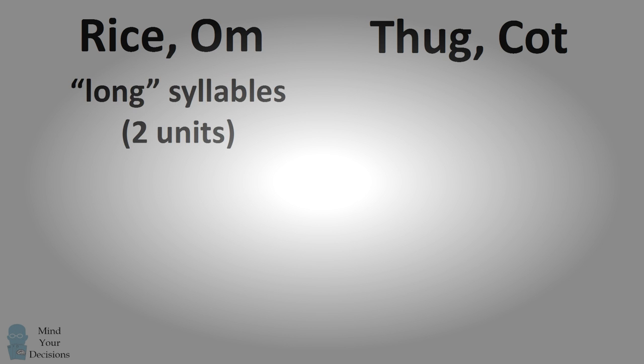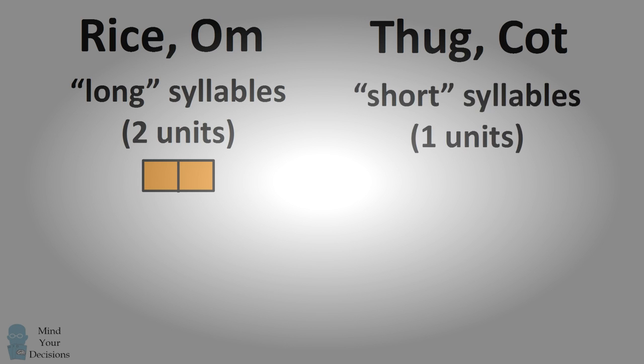Consider the words rice and ohm. They take longer to say than the words thug and cot. In the Sanskrit analysis of poetry, rice and ohm can be thought of as long syllables that take 2 units of metrical beat. Thug and cot would be considered short syllables that take 1 unit of metrical beat.